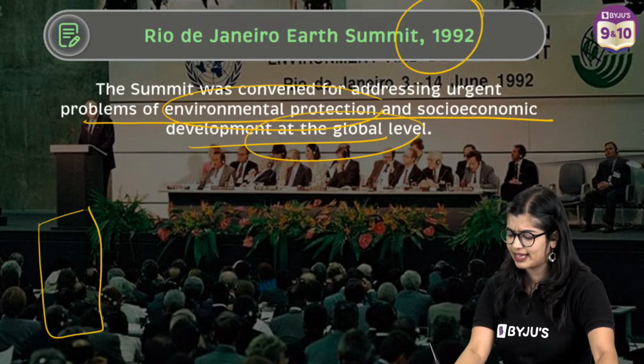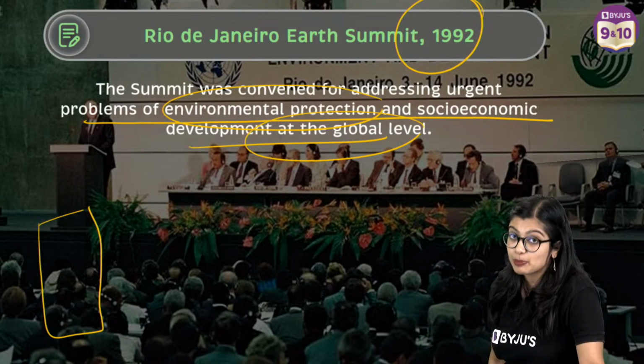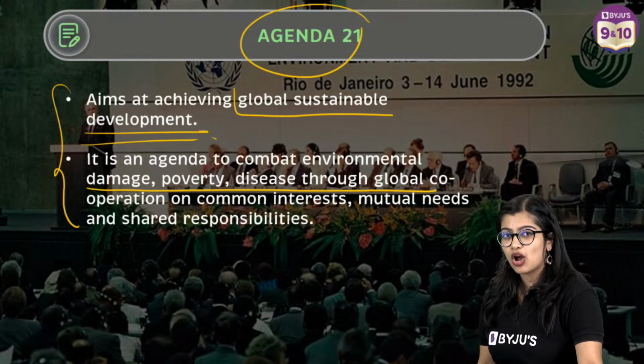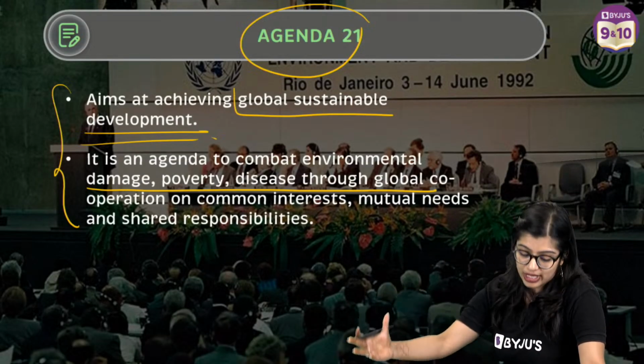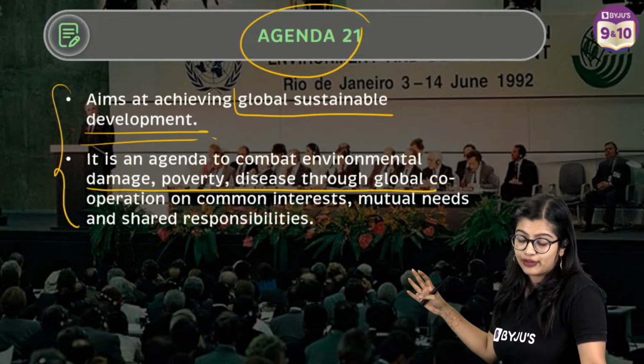So they assembled and signed to make sure that they follow Agenda 21 and its principles. Now, why was it called Agenda 21? Because it was for the 21st century. And what was the aim of having this kind of an agenda?